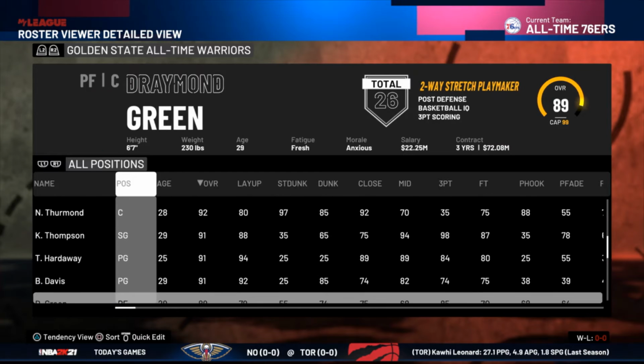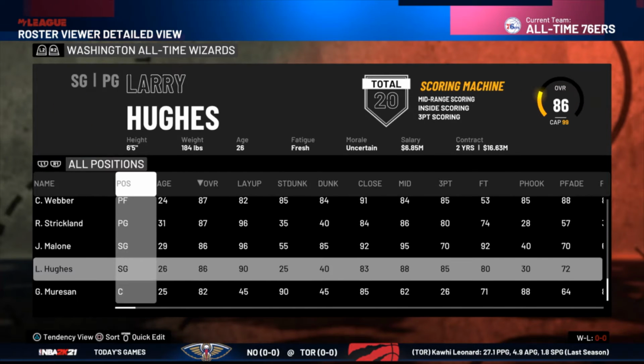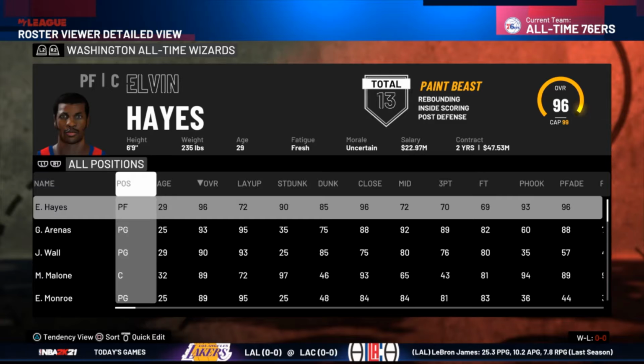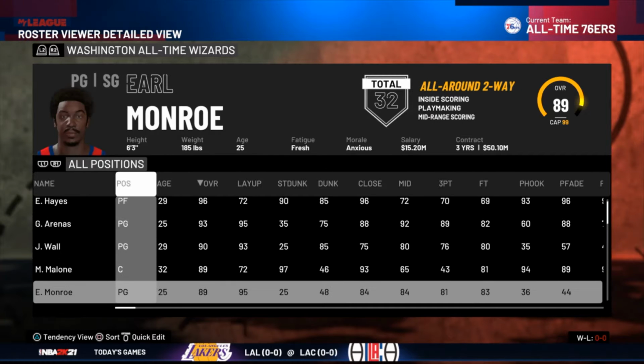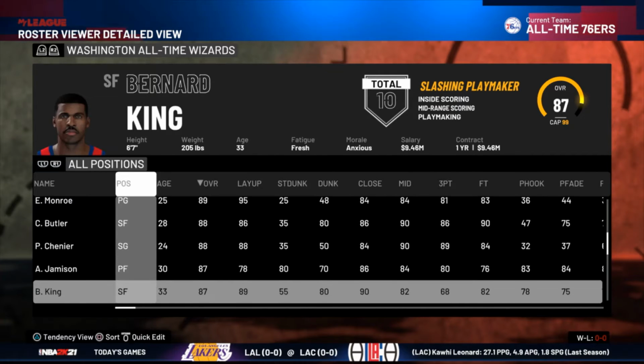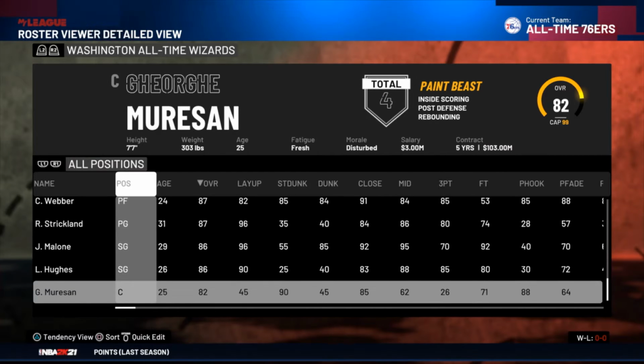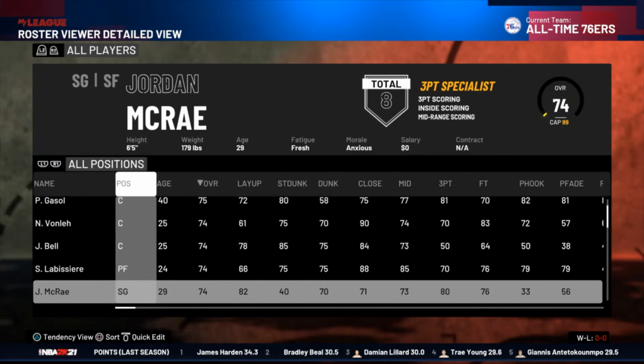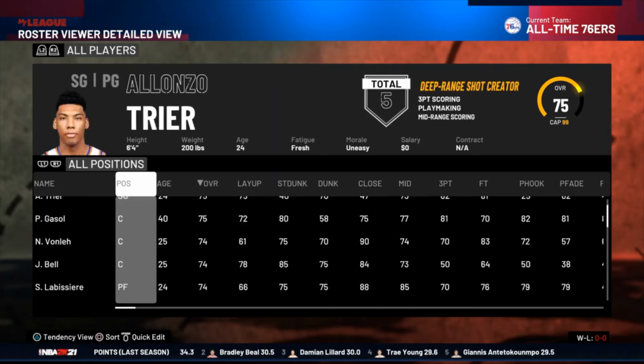Now we've got the Wizards team. We're just going to go see the edge of the Warriors team. Here's the Wizards lineup now: Elvin Hayes, Gilbert Arenas, John Wall, Moses Malone, Earl Monroe. You got Chris Webber at the end of the bench there as well. And that's it.